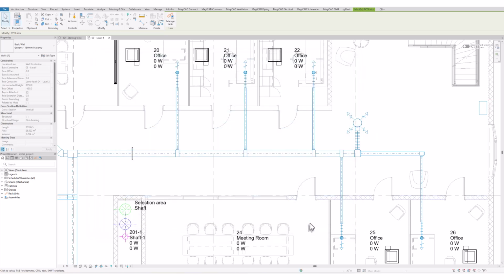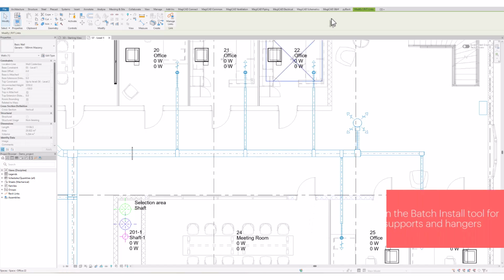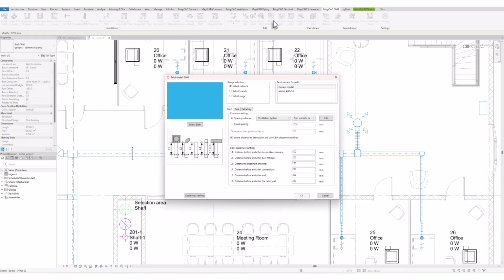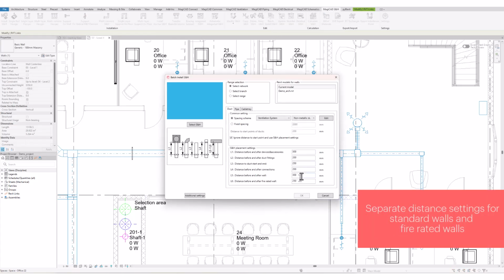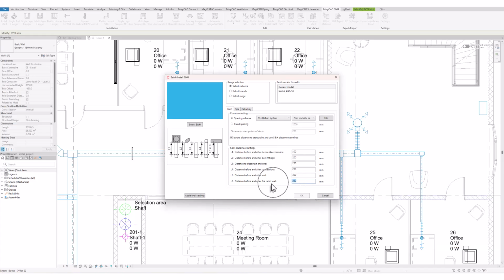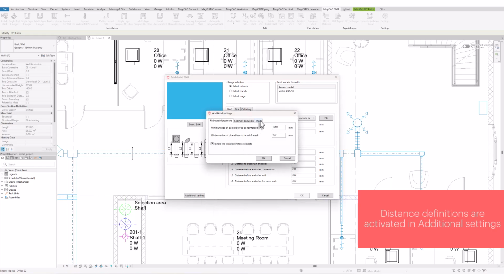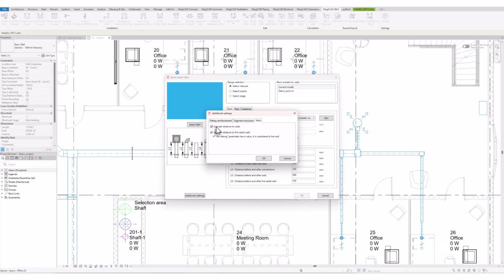Let's move to the Batch Install Support and Hangers tool. The distance before and after a non-fire rated wall is set to 300 mm, and for a fire rated wall it is set to 250 mm. Users can activate these distance settings in the Additional Settings dialog. If they are not activated, the distances will not be applied and will appear grayed out in the main dialog.